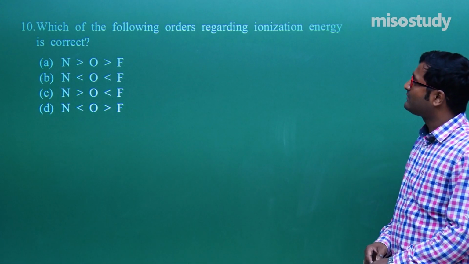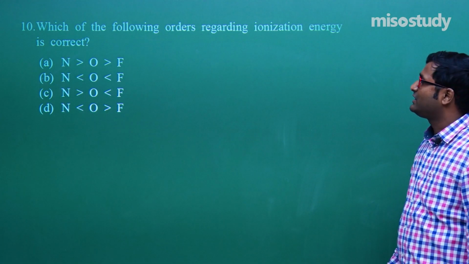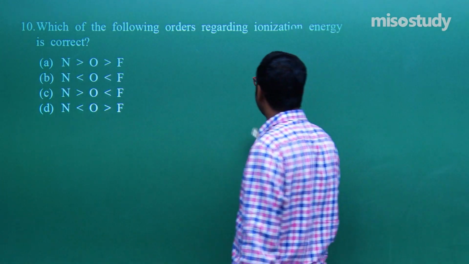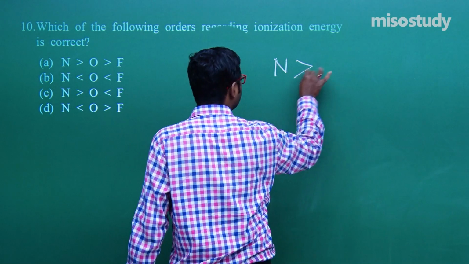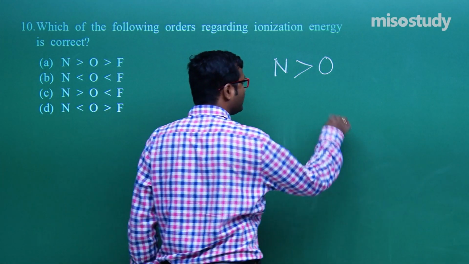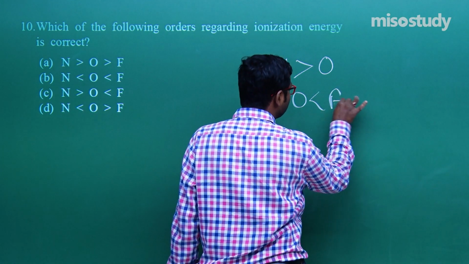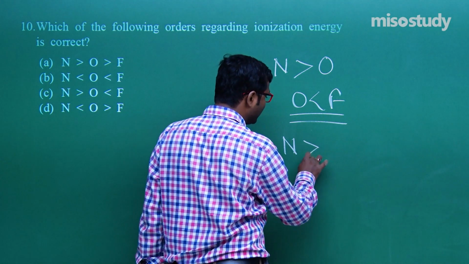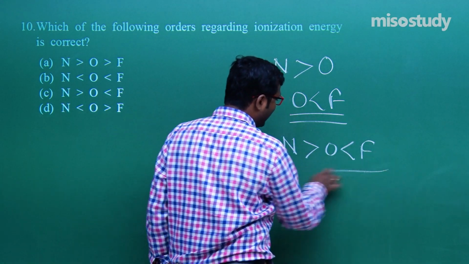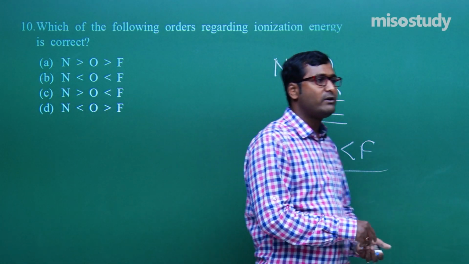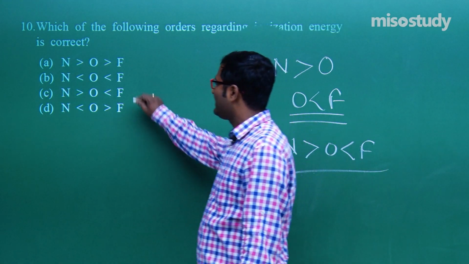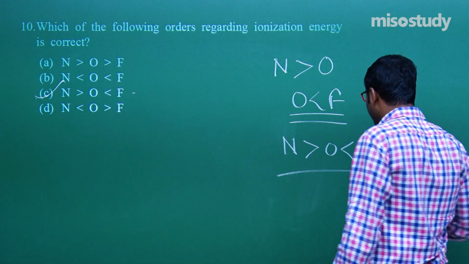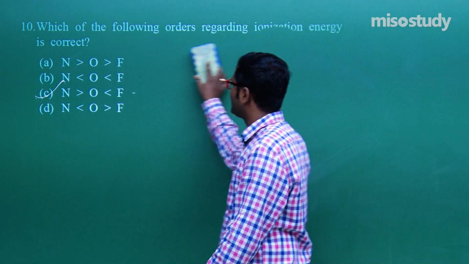10. Which of the following orders regarding ionization energy is correct? As I told you, nitrogen will have more ionization energy than oxygen, and oxygen will have less ionization energy than fluorine. So what is the order? N greater than O, and O less than F. This is the order. Now which is the correct option in this case? Sir, C is the correct option. So for question number 10, C is the correct option.